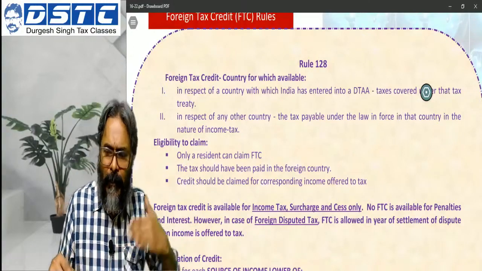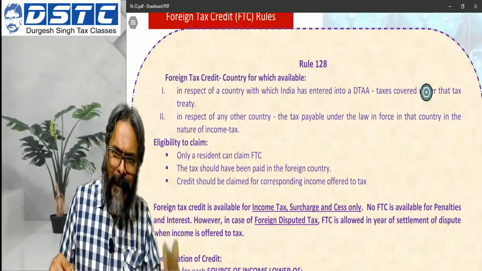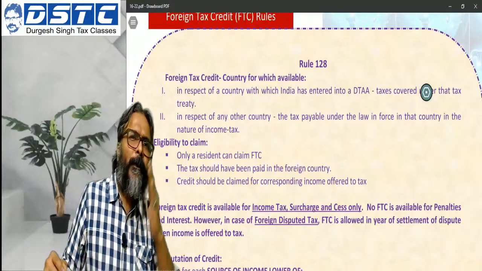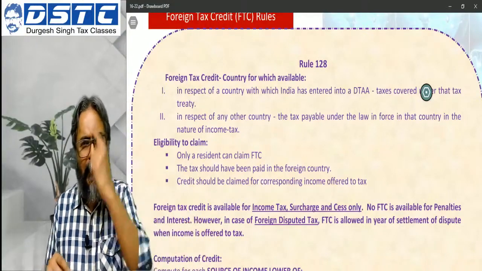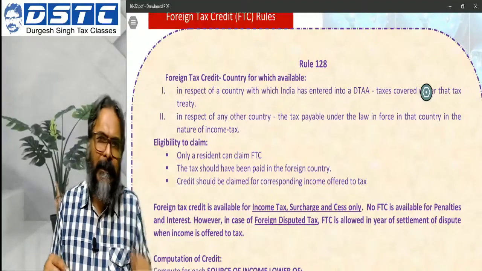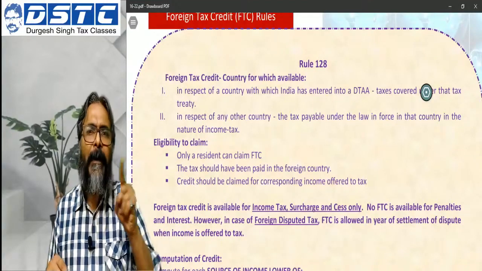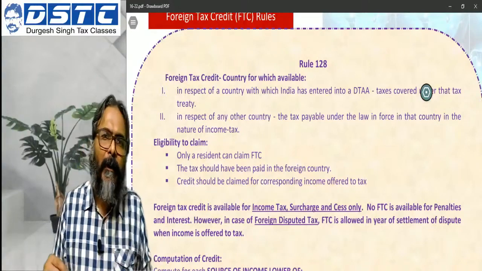So in this case, Mr. John has to establish his residency: I am invoking the treaty to obtain the beneficial provision, and this is my TRC, which establishes that I am the resident of USA, and therefore I am entitled to invoke the India-USA DTAA.